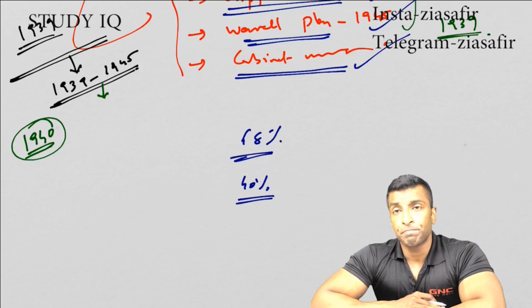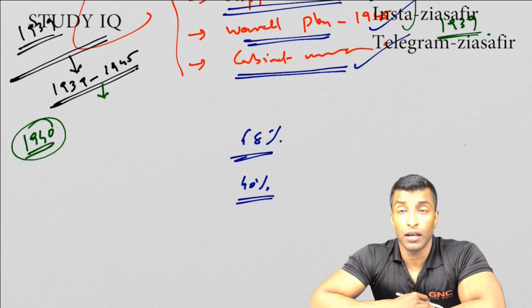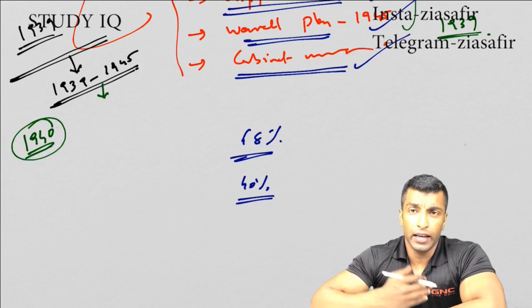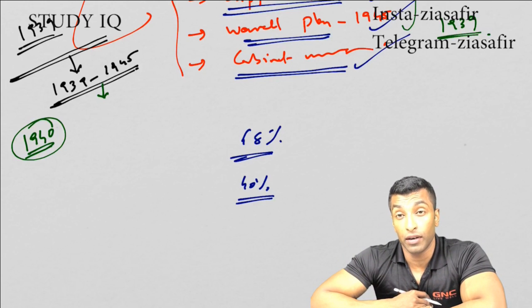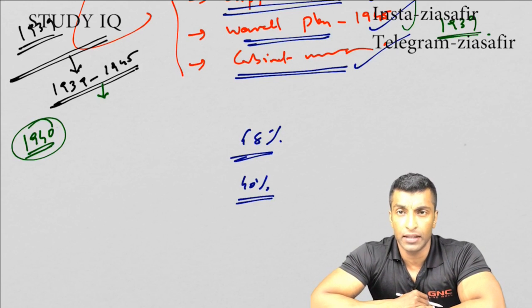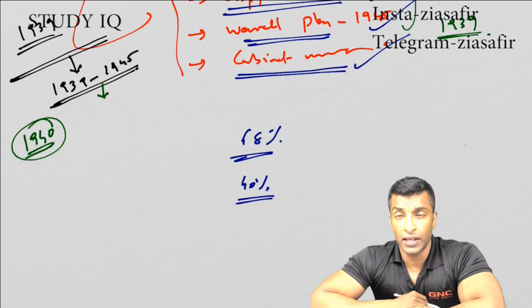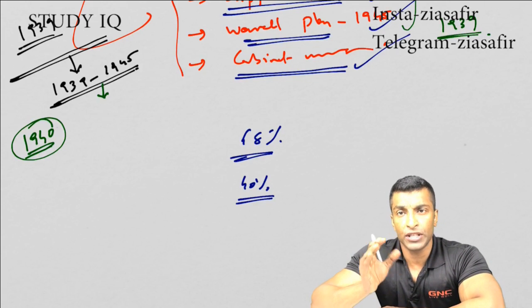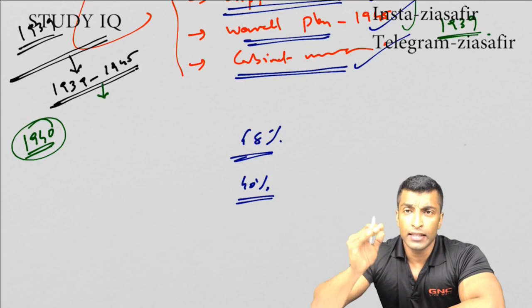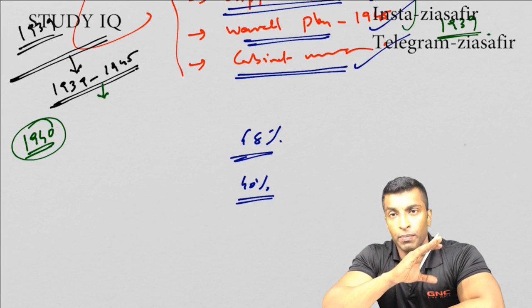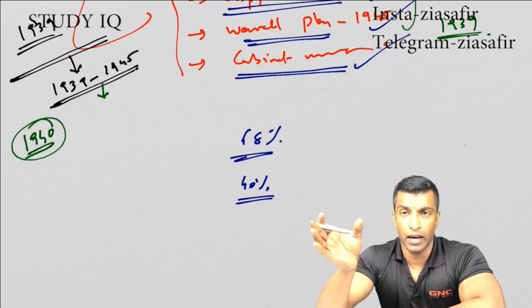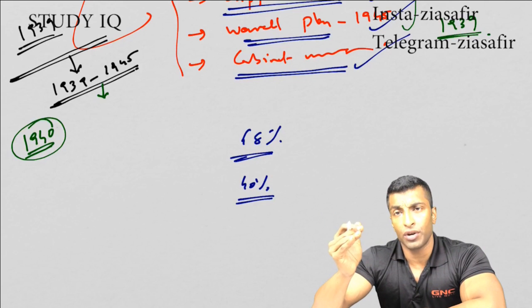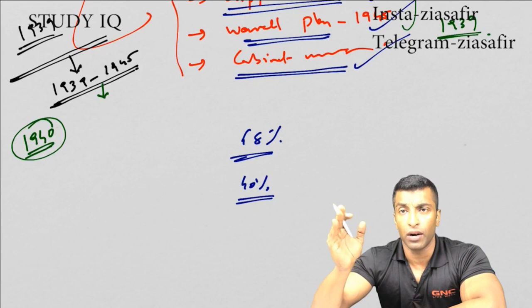Secondly, they came up with a three-tier formula. They divided the provinces into three categories: Section A, Section B, Section C. We have already seen that Section B was the Muslim majority area in the western part, like Punjab, Sindh and NWFP. Section C was the Muslim majority areas in eastern India, that is Bengal and Assam.